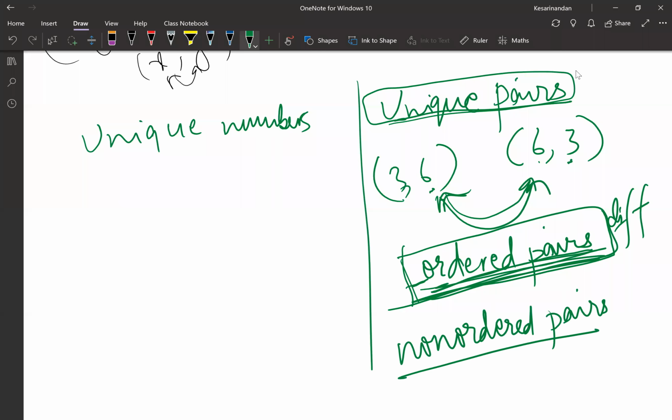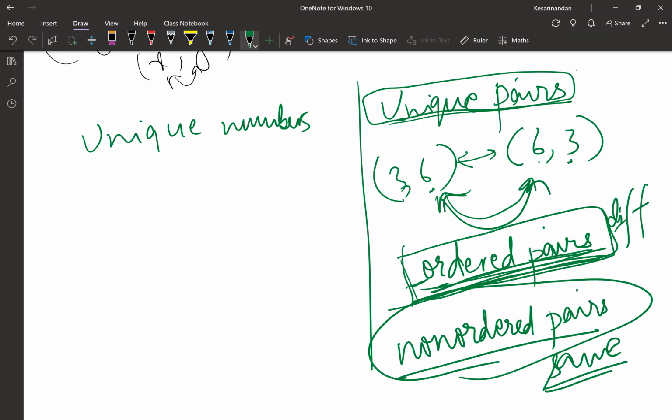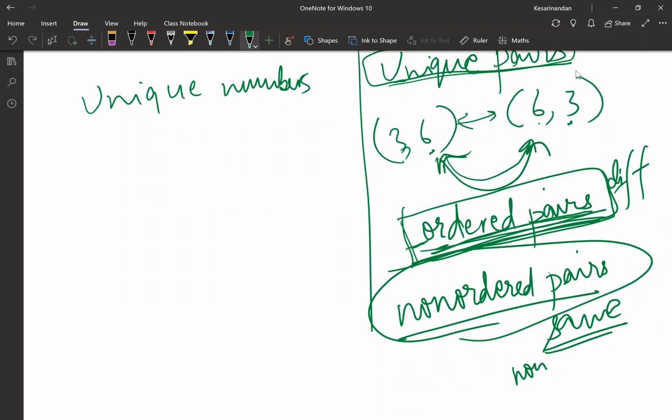So you can remove the comma from the bracket because order does not matter. Now in the bracket, are both the numbers the same in both scenarios? Yes. So if I am asking for non-ordered pairs, the answer is the same, and in this scenario they become non-unique. So now you understand how the same option can become unique and non-unique given the scenario.